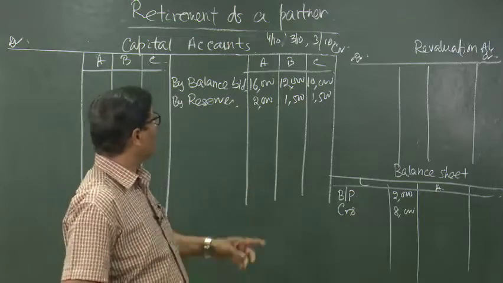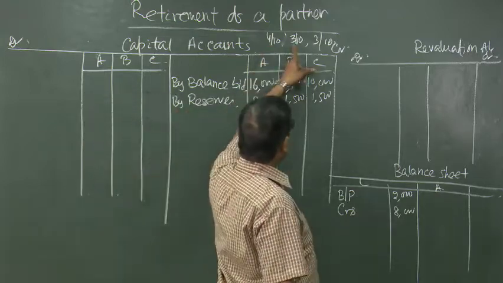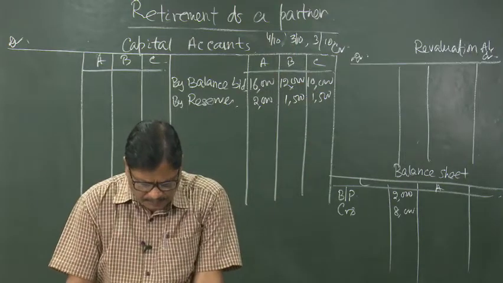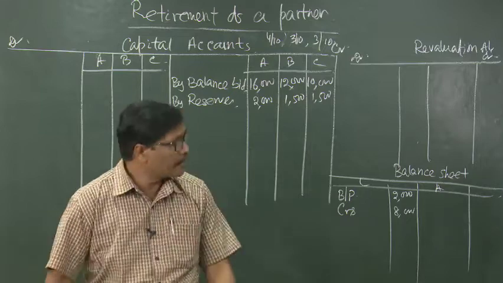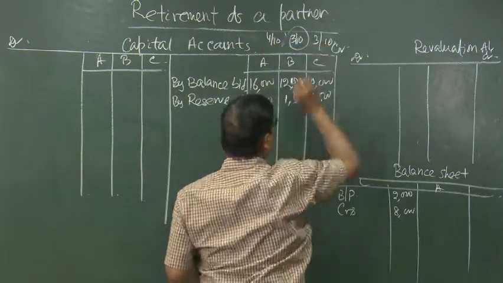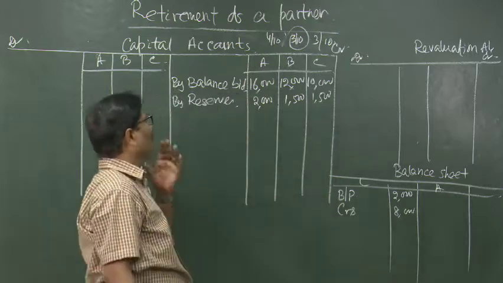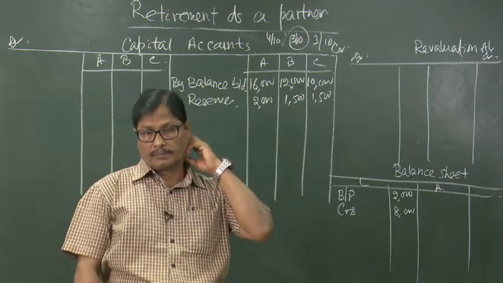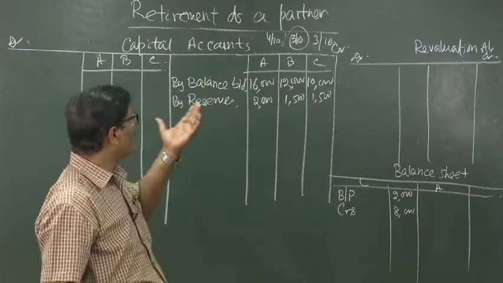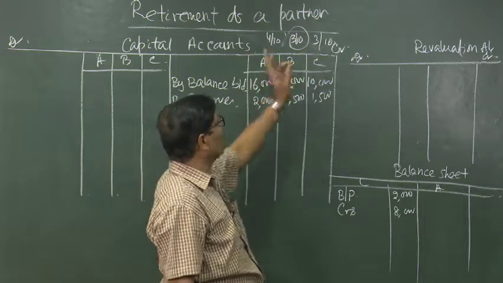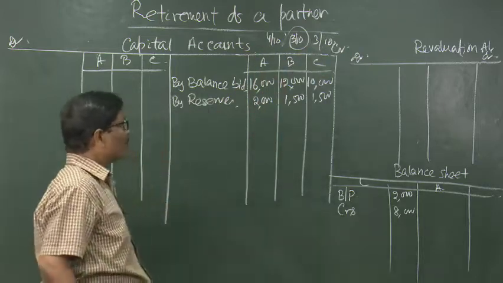So, when the profit sharing ratio was 4:3:3 and one partner, that is B, retires, then the new profit sharing ratio will be 4:3 between A and C, and also that goodwill will have to be accordingly treated, and the sacrifice or the gaining ratio will be the same, 4:3. So, now there should not be any difficulty.